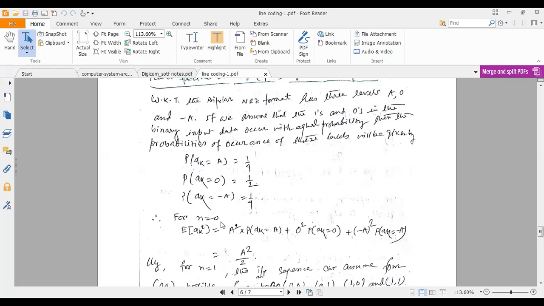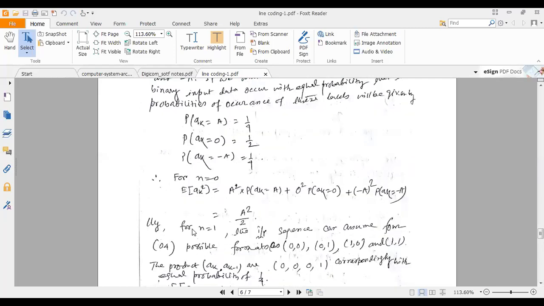Now considering n is equal to 0, so AK into AK minus n is equal to 0, so AK square, so that should be A square into 1 by 4 minus A the whole square into 1 by 4 plus 0 square into half. So 0 square into half means that will be gone. So A square by 4 plus A square by 4, so 2A square by 4, so A square by 2. So n is equal to 0, we got A square by 2. Now we are considering